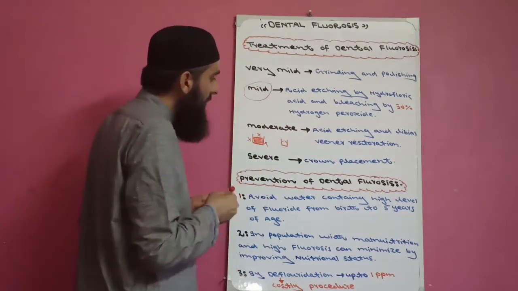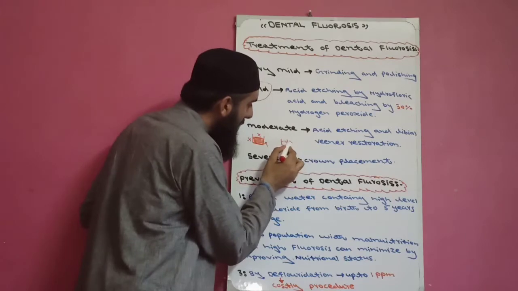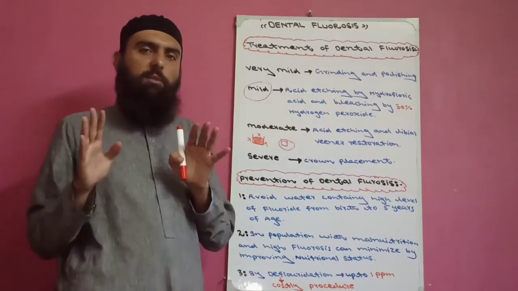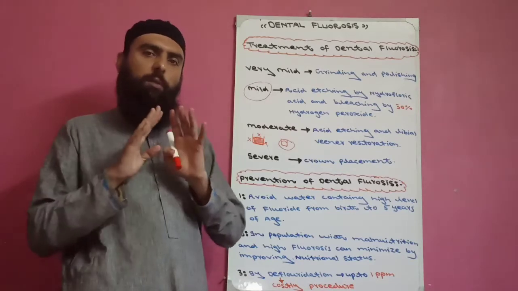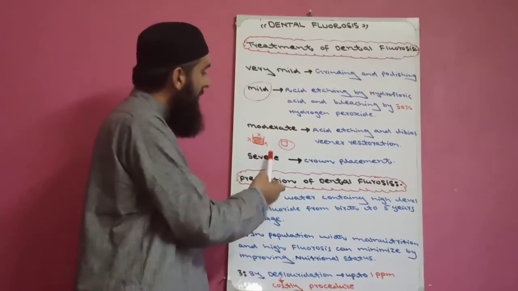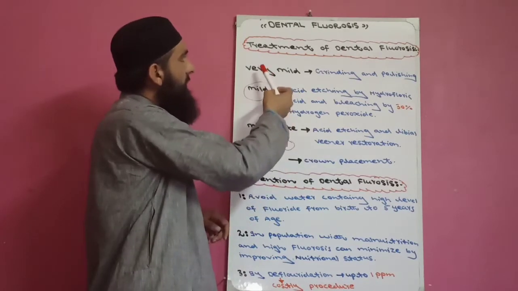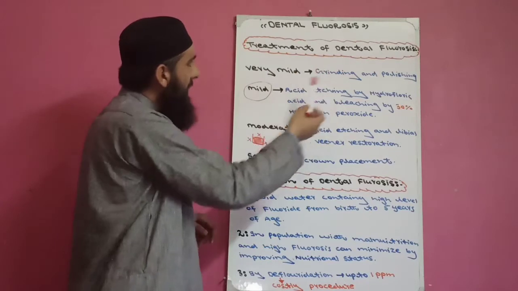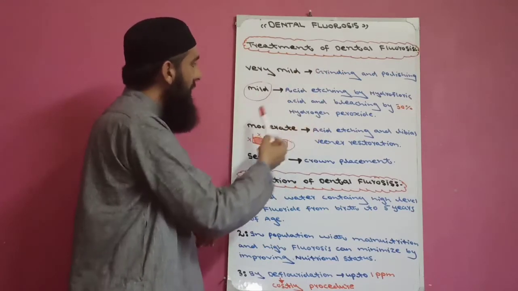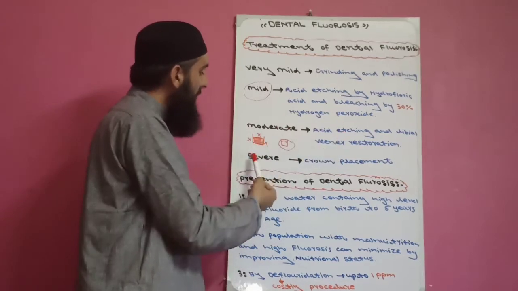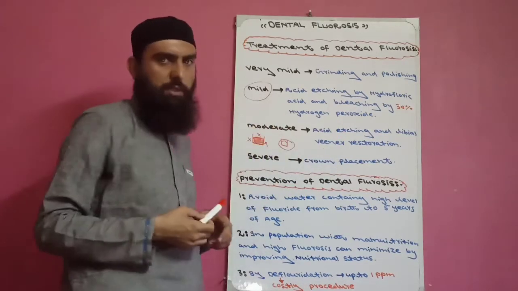But in a severe case, we give a complete crown to cover mesial, distal, labial, lingual, meaning the whole tooth. These are the treatments of dental fluorosis according to its grade. In a very mild case, grinding and polishing. In a mild case, bleaching. In a moderate case, labial veneer. In a severe case, crown placement.